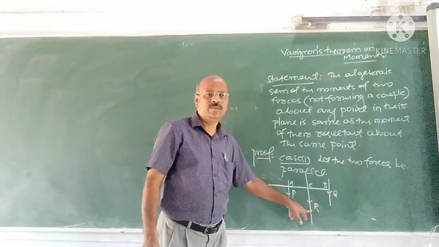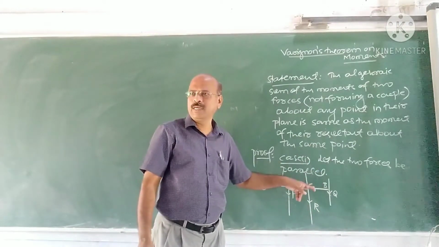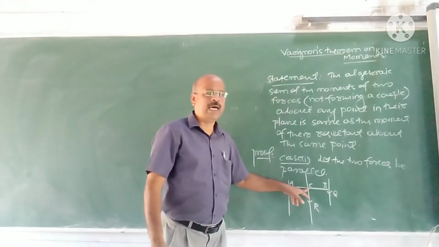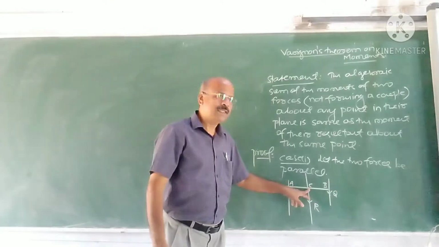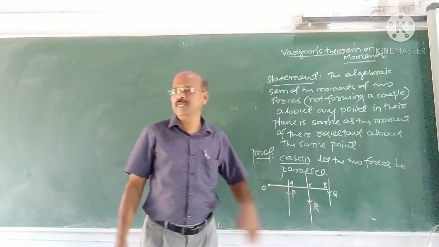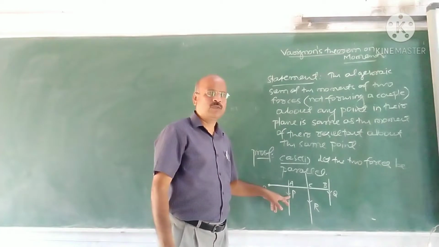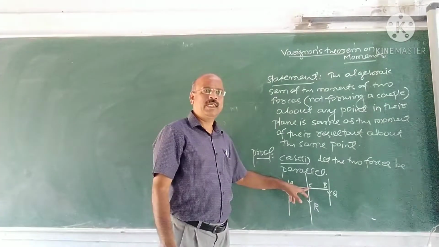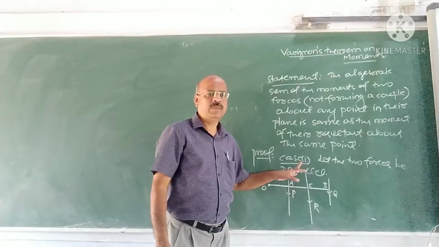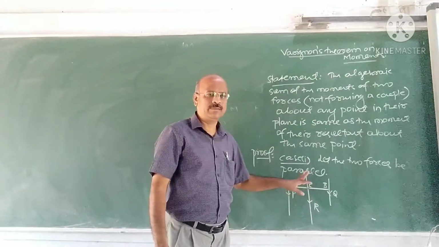What is R here? R is P plus Q because they are like parallel. You can understand, no, what is R? R is P plus Q. And this R acts through C, where C is given by P·AC equal to Q·BC. Remember that result? The resultant of P and Q, being like parallel forces, acts through C, where C is given by P·AC equal to Q·BC. P into AC is Q into BC. C is obtained by that result.